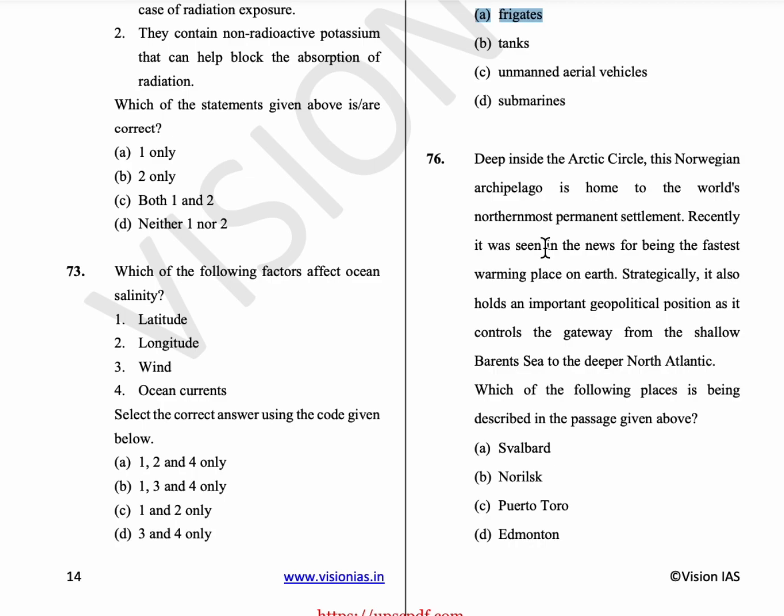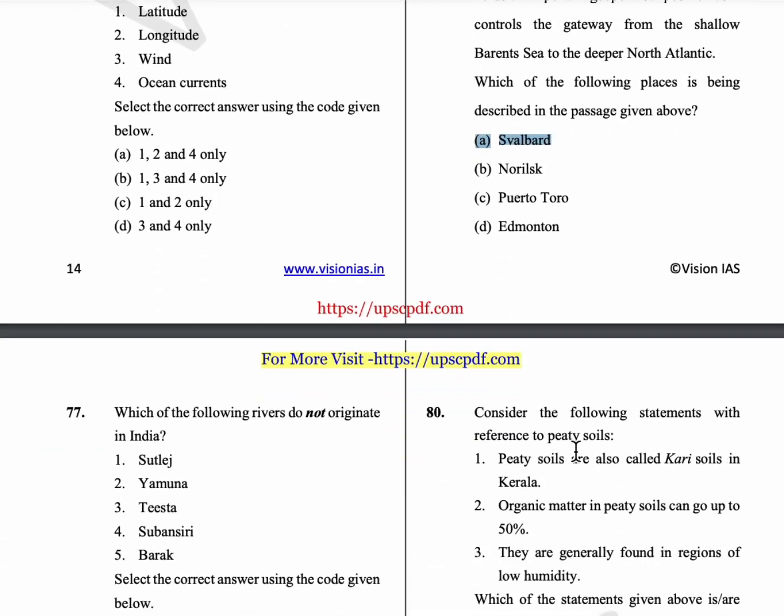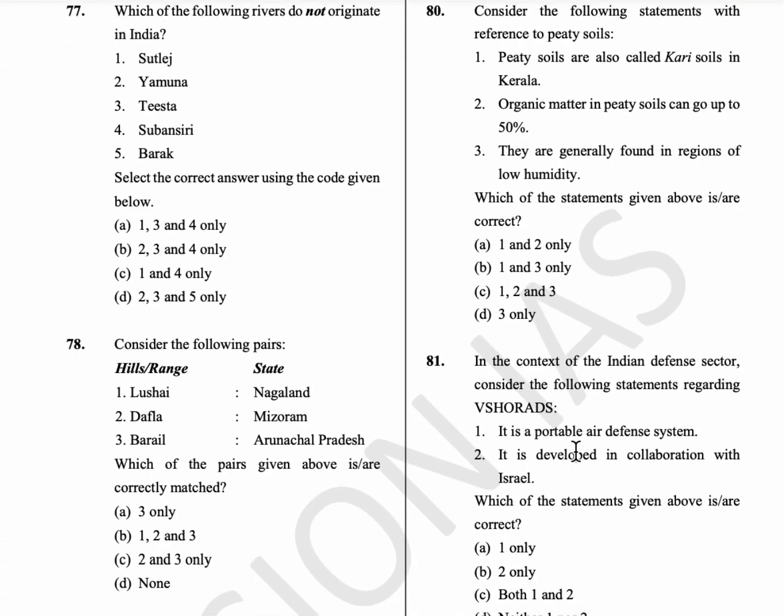76th question, deep inside the Arctic Circle, this Norwegian archipelago is home to the world's northernmost permanent settlement. So recently it was seen in news for being the fastest warming place on earth. So strategically it also holds an important geopolitical position as it controls the gateway from the shallow Barents Sea to the deeper North Atlantic. So it is Svalbard. Option A.